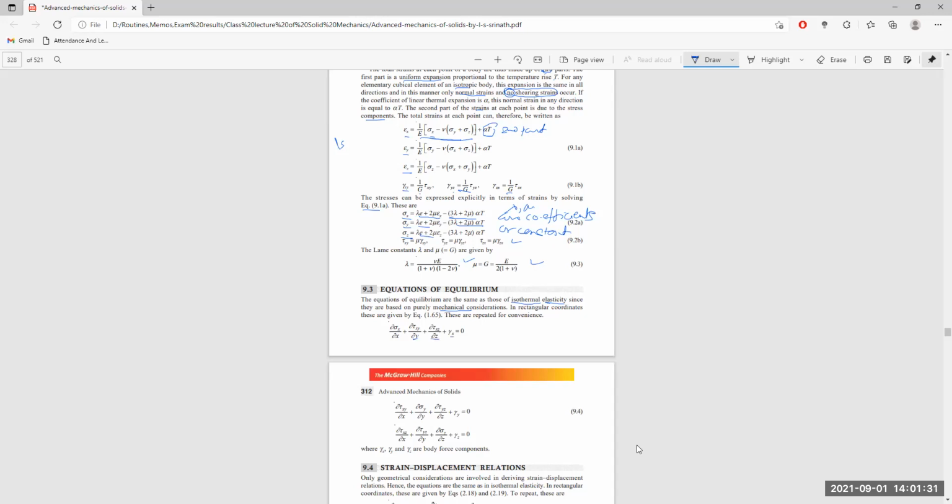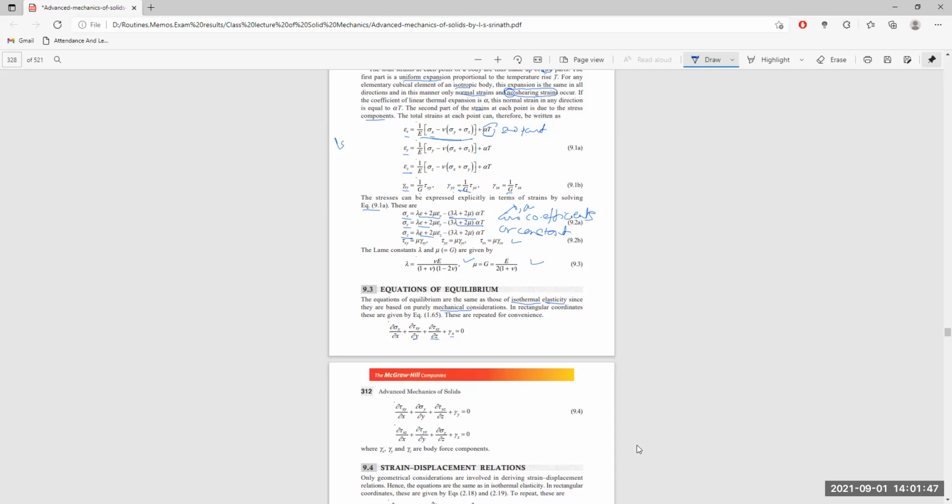Gamma x is the body force component itself, meaning the gravitational force is always acting over the body, as per our earlier discussion, and this should be added as gamma x, the amount of force acting in the x direction.